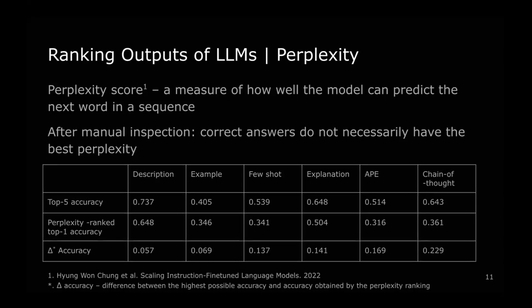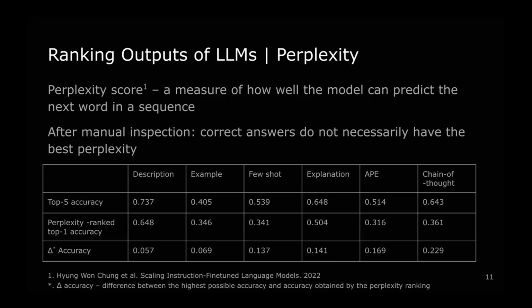We rank our samples based on the following approaches. The first one employs a perplexity score. It is a measure of how well the model can predict the next word in a sequence. A lower perplexity score suggests more coherent and usually more grammatically accurate outputs. So we anticipate that the completion with a lower score would be accurate. A similar method was employed in different works, for example, in scaling instruction fine-tuned language models, where the model outputs were also ranked based on perplexity.